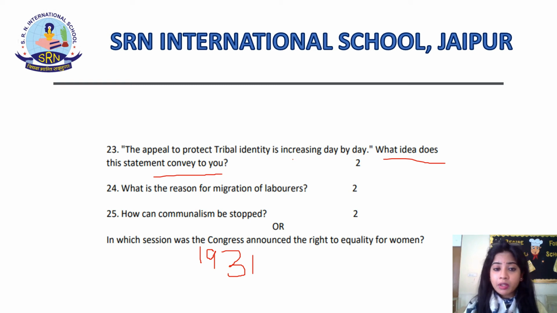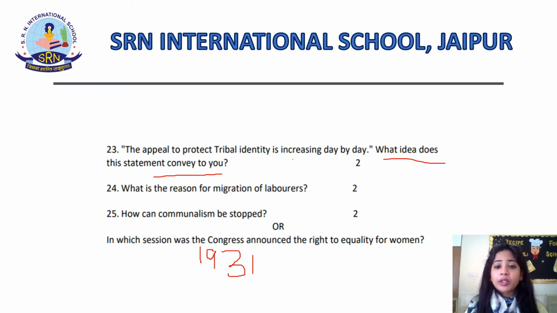Now, you can tell us what the idea is conveying: what they need to protect, from whom they need to protect it, and what they can do to protect it. So all of it you can write, and this will convey the meaning of the particular statement. Now the answer would be that the statement is conveying a desire to maintain one's own culture, and it is trying to protect it from the rise of the middle class among the tribals.